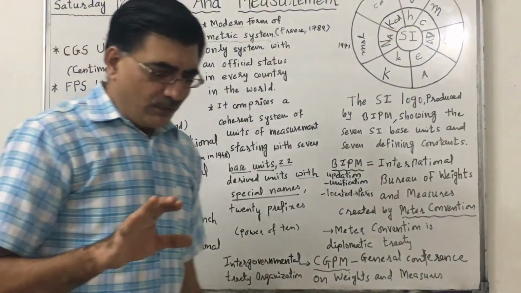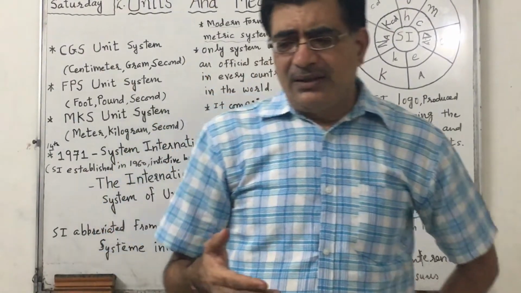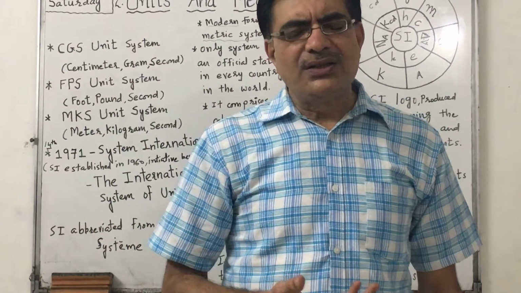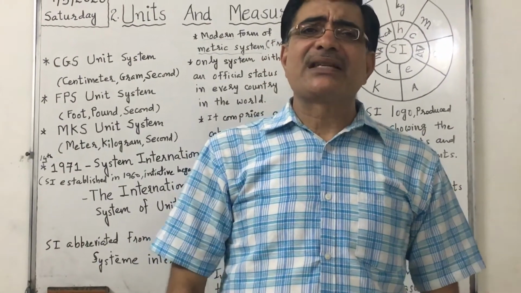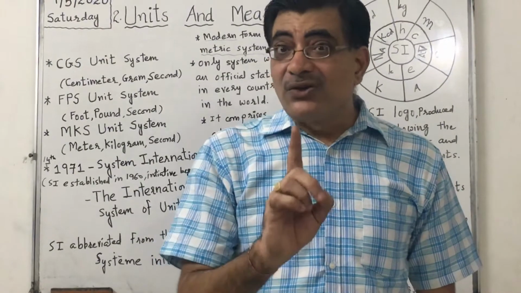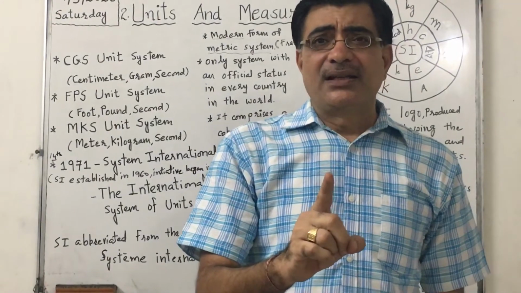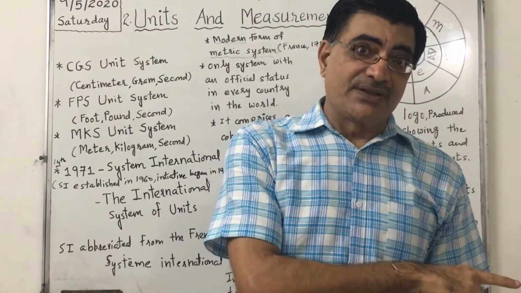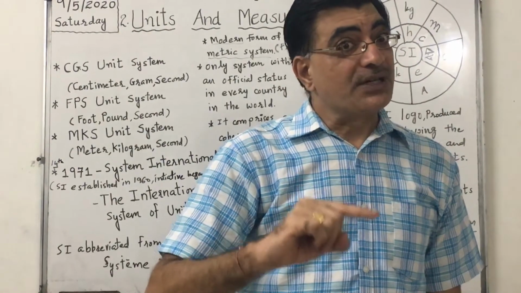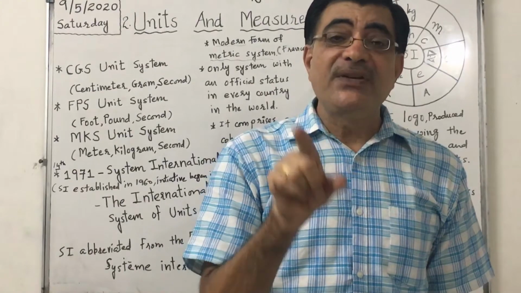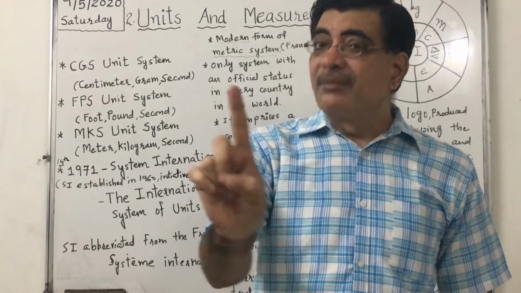So normally all the teachers, and I have seen, most of the teachers and even textbooks, even our textbook, mention that SI means 7 base units. It is not. SI means 7 base units, and some units were added afterwards. So first of all, 7 base units, 22 derived units with special names, and 20 prefixes. The combination of these is called SI. Not only 7 base units.